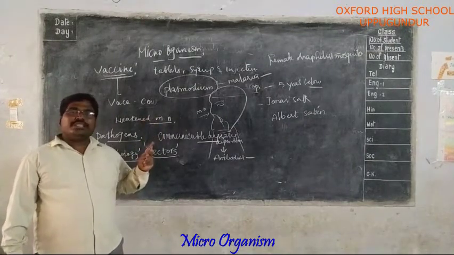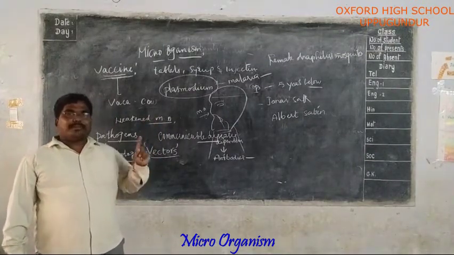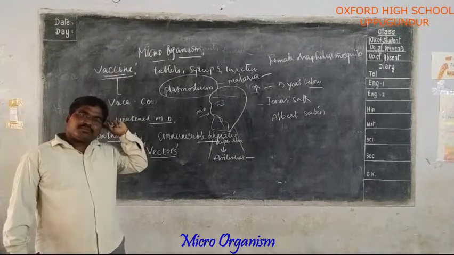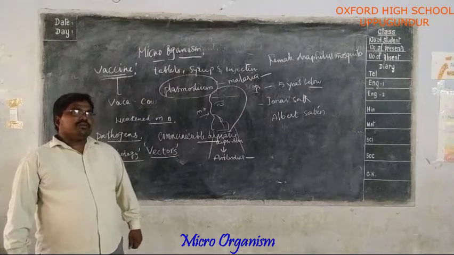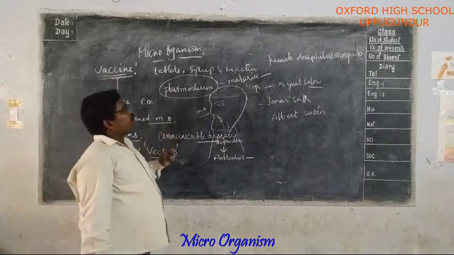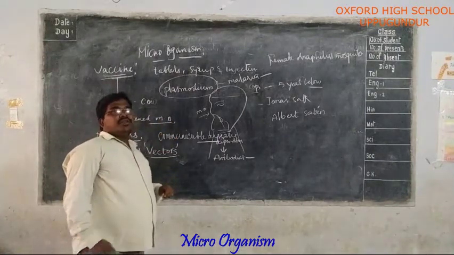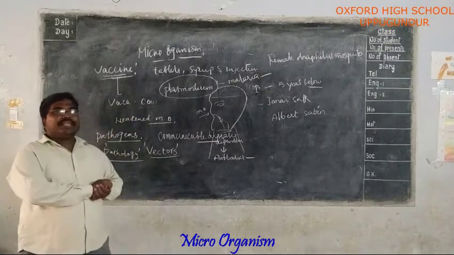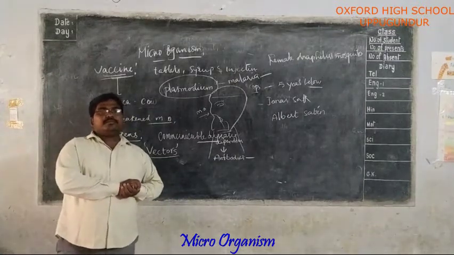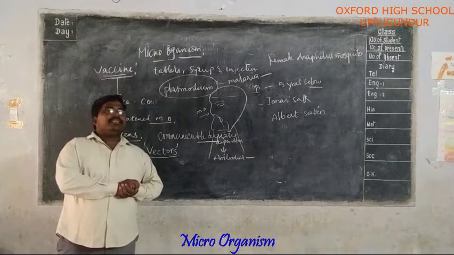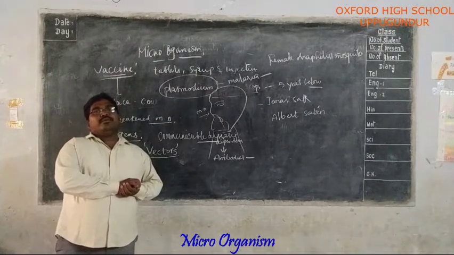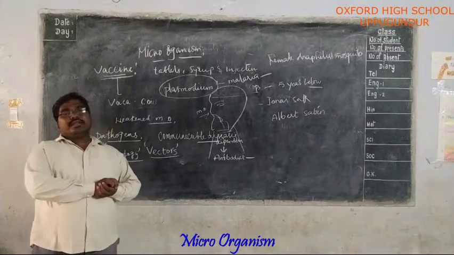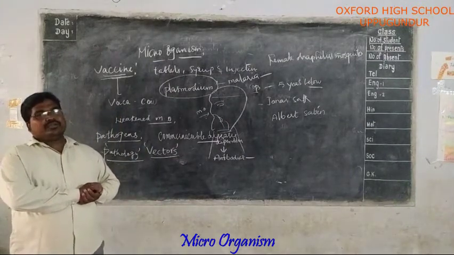And also by using mosquito repellents or mosquito nets. Do you understand? Female Anopheles mosquito is the vector for the Plasmodium. Okay. So how can we prevent the spreading of malaria? By using mosquito repellents or mosquito nets and preventing the breeding of mosquitoes.